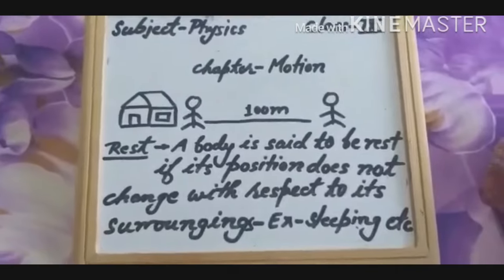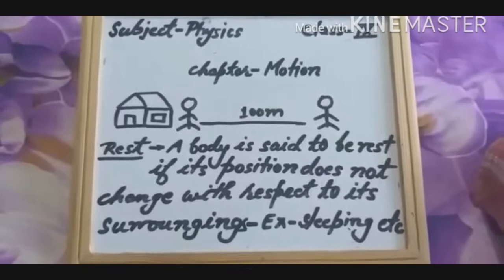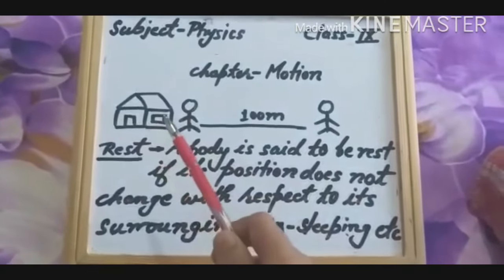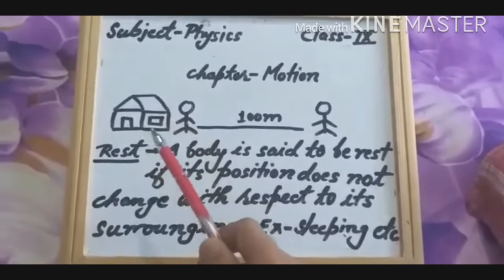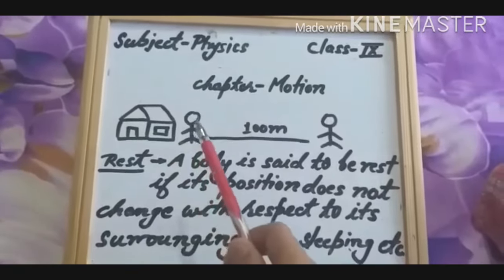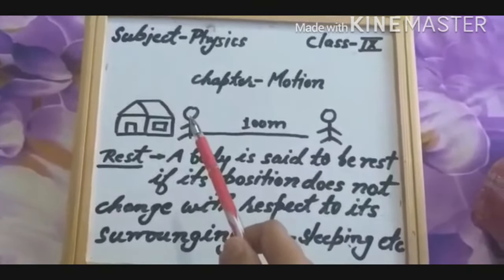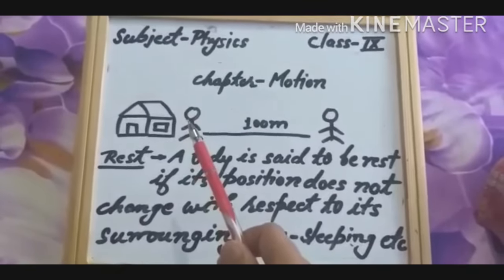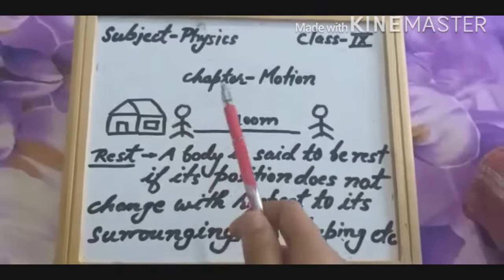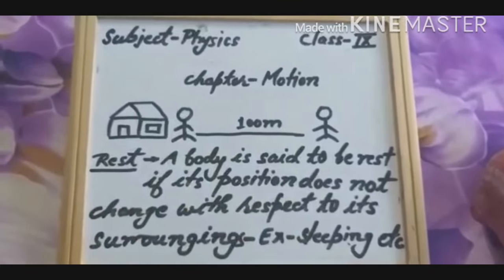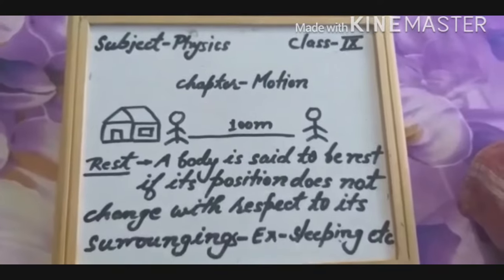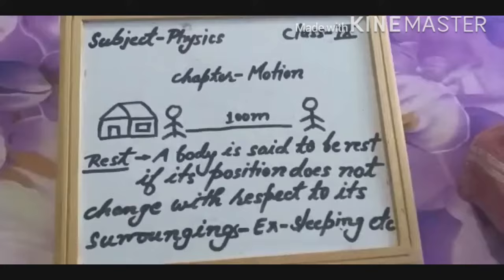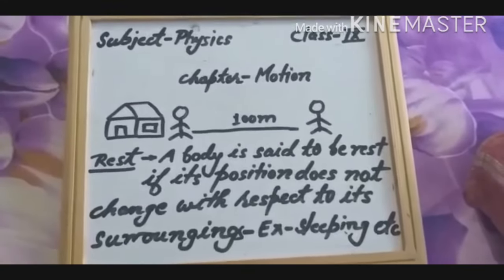So now we will start from a demo. As a man is near to this house, standing near to the house, this means this man is in rest position. When anything, whether it's an object, a human being, or an animal, is not moving, as you are right now sitting in your place, we can say that you are in rest.